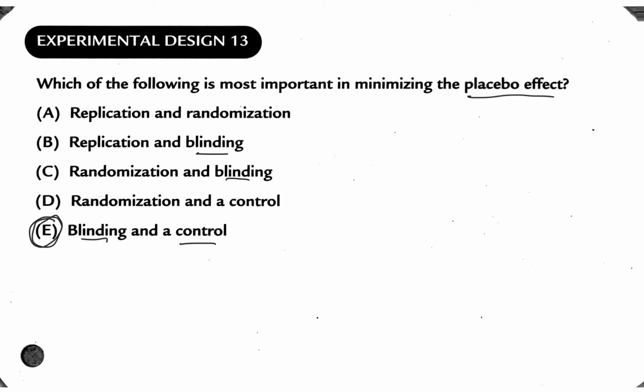So blinding and control are very important when it comes to judging how much the placebo effect matters. That's the control group. And then blinding just makes the placebo effect possible. If people knew what treatment they were getting, then the placebo effect would not be something that you would be able to do.